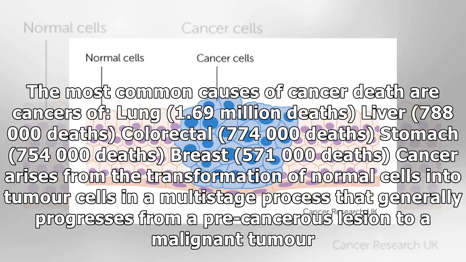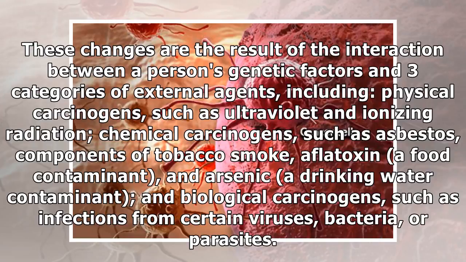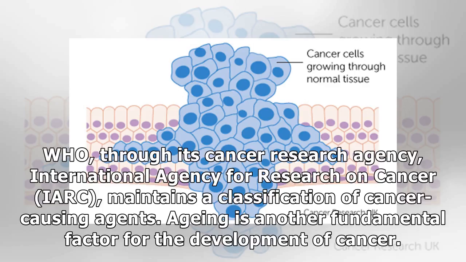Cancer arises from the transformation of normal cells into tumor cells in a multi-stage process that generally progresses from a precancerous lesion to a malignant tumor. These changes are the result of the interaction between a person's genetic factors and 3 categories of external agents, including physical carcinogens, such as ultraviolet and ionizing radiation; chemical carcinogens, such as asbestos, components of tobacco smoke, aflatoxin, a food contaminant, and arsenic, a drinking water contaminant; and biological carcinogens, such as infections from certain viruses, bacteria, or parasites.